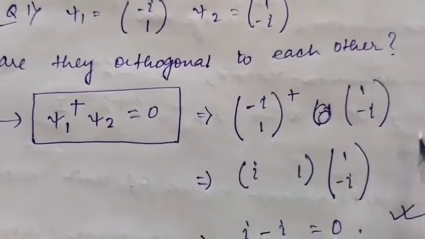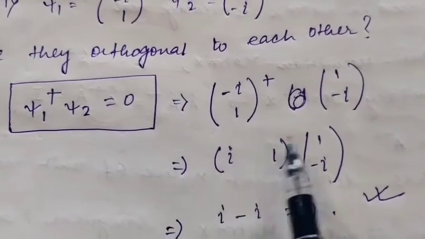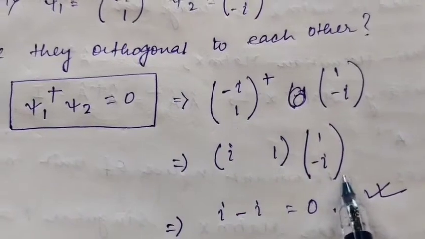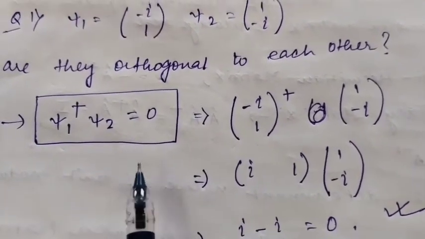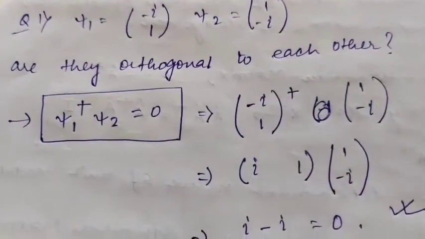Psi2 is already given, 1, minus 1. So you operate: i into 1, i, and 1 into minus i, that is minus i. You are getting 0. So this condition is satisfied. So we can say that psi1 and psi2 are orthogonal to each other.